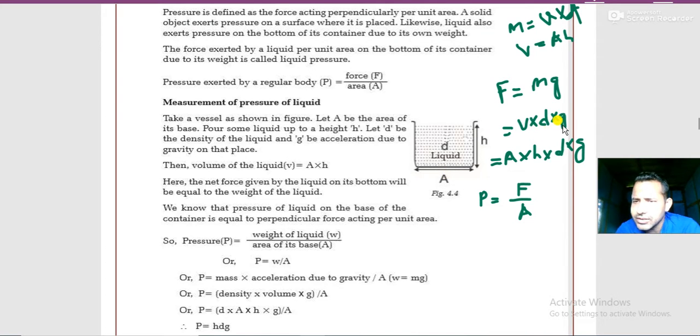M means volume into density, and we plug in the value of v, which is area into height. If you put the value of force over here and calculate, you get pressure as h d g.